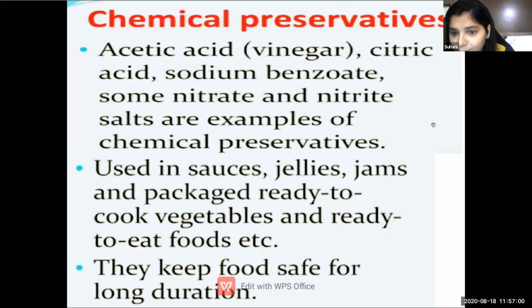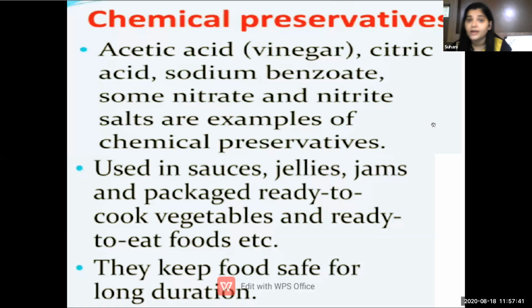In products such as jellies, jams, ready to cook vegetables and ready to cook soup, they have lots and lots of chemical preservatives. You can see the ingredients at the back of the pack, and what they have used is what I'm showing you on your screen. They use these ingredients because they want the product to stay for a longer period of time. So have you all understood what natural and chemical preservatives are? Natural preservatives are what we get from nature, and chemical preservatives are like acetic acid, citric acid, sodium benzoate.